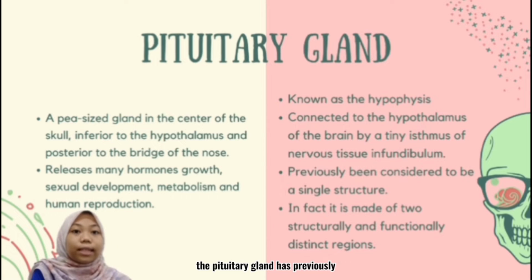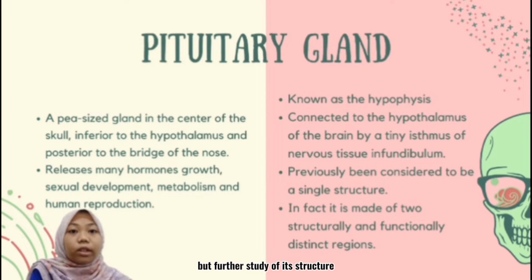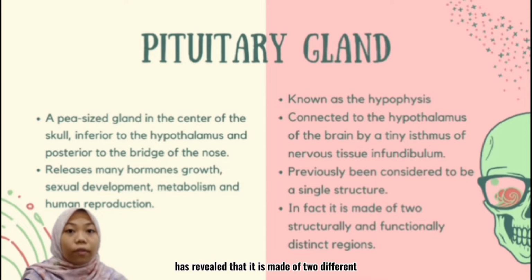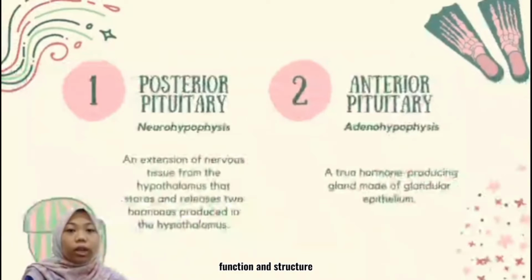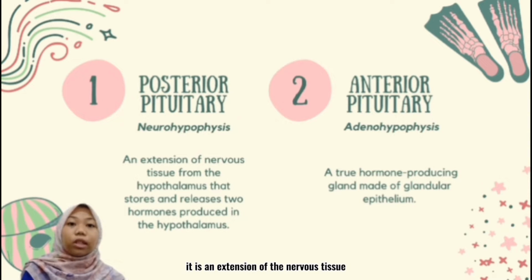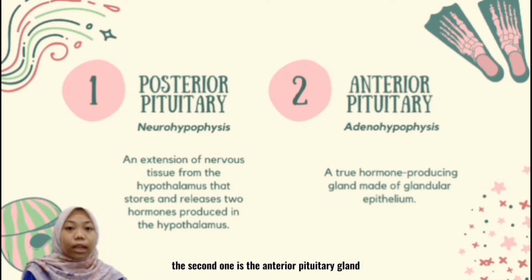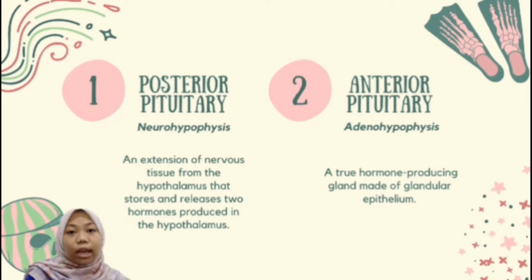The pituitary gland has previously been considered to be a single structure of the body, but further study of its structure has revealed that it is made of two different functions and structures. The first one is the posterior pituitary gland or neurohypophysis. It is an extension of the nervous tissue from the hypothalamus that stores and releases the hormones that are produced in the hypothalamus. The second one is the anterior pituitary gland or adenohypophysis. It is a true hormone producing gland and it is made of granular epithelium.